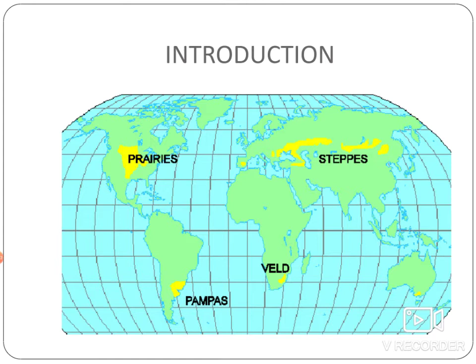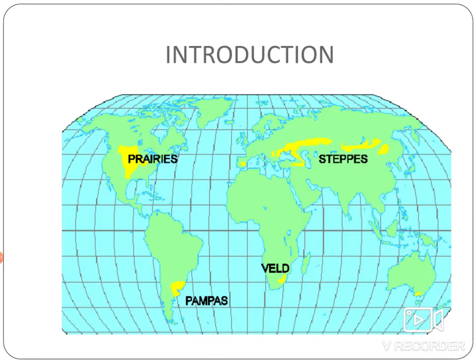These temperate grasslands are known by different names in different parts of the world. In Europe and Asia, they are known as the steppes, which means treeless plains in Russian. In North America, they are called prairies, which means meadow in French. In South America, the temperate grasslands are called the pampas, which means plains in Spanish. In South Africa, these grasslands are called wolds, which means plain or field in Afrikaans. In Australia, they are called downs.